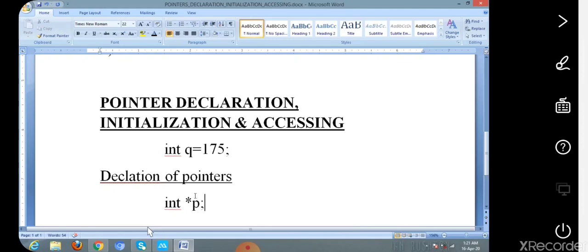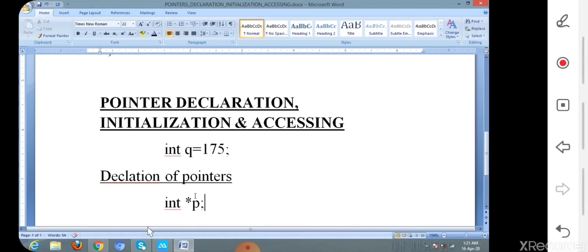Then int star p. This p is a pointer variable that holds the address of another integer variable. So let us see that in the initialization part. That means how we initialize the address of another integer variable to this pointer variable. Okay.